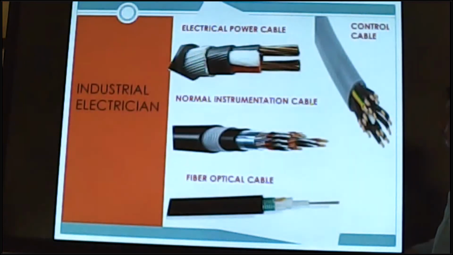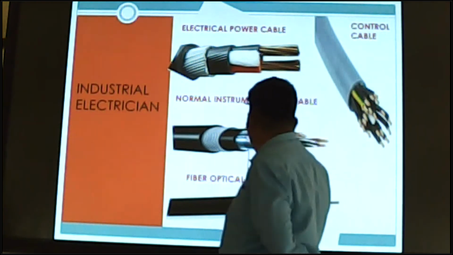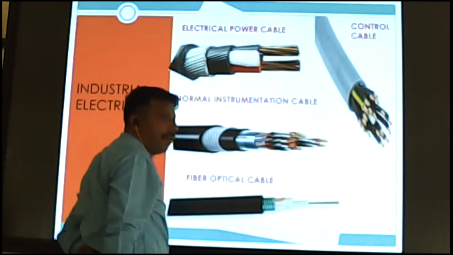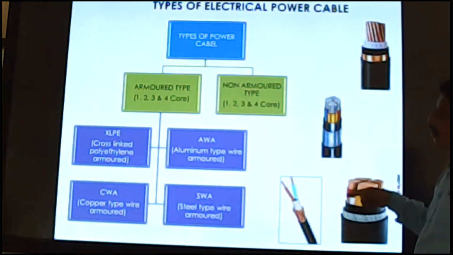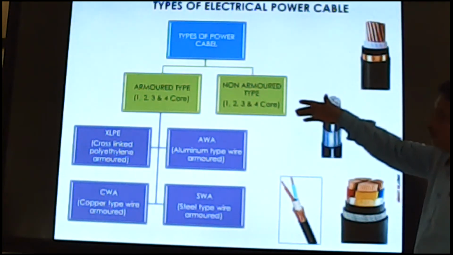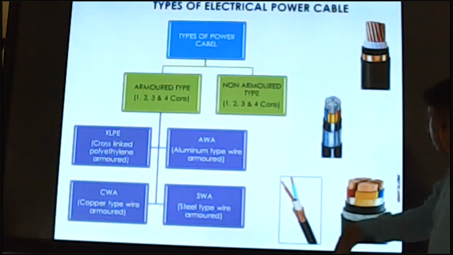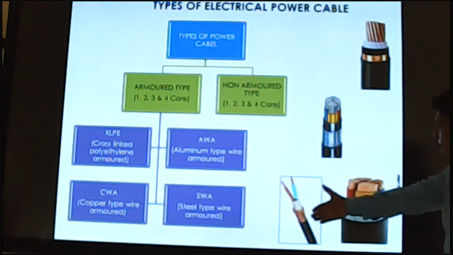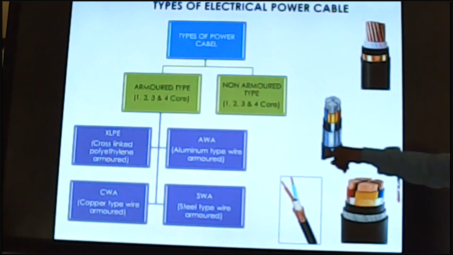And next, what is a power cable? What is an instrumentation cable? Diagram of this one: fiber optical, instrumentation, control cable, and power cable. Types of power cable: armored cable and non-armored cable. Armored cable has 4 types of armor: XLPE, aluminum type, copper type, and steel type armor. So we have 4 types of armor.